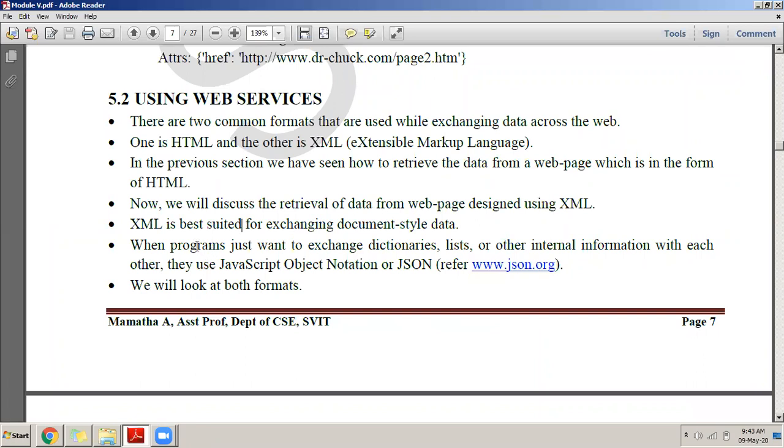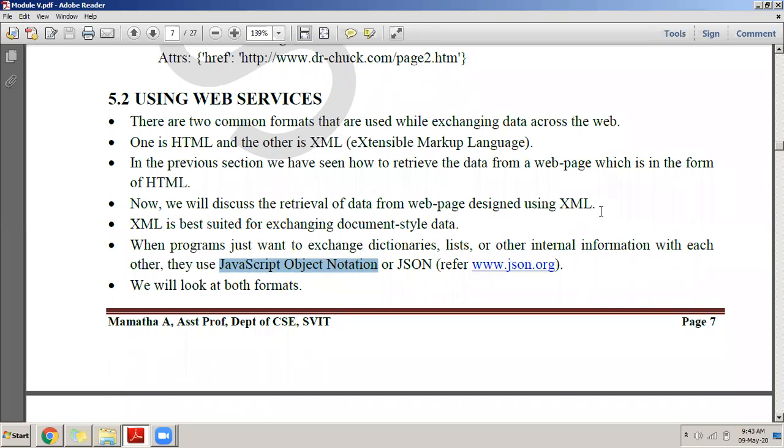If you want to exchange data, then there is one more way of exchanging data, that is called JSON. And what is the full form of JSON? JavaScript Object Notation. The full form of JSON is JavaScript Object Notation.